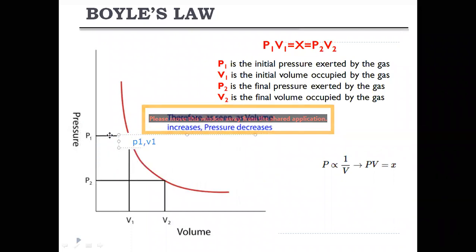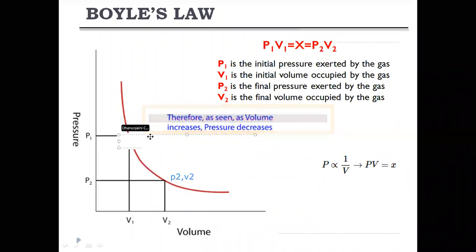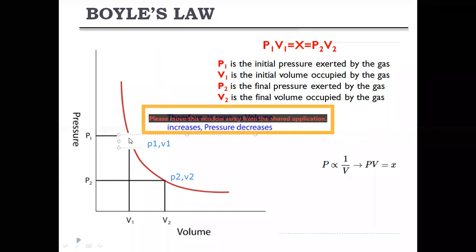So this is coordinate point P1 V1, this is coordinate point P2 V2. If you draw P1 V1 here, this length is P1. This is the pressure and this is the volume. So volume is drawn on the x-axis and pressure is drawn on the y-axis. If you take P1 here, P1 should be pointed here and this is volume V1.